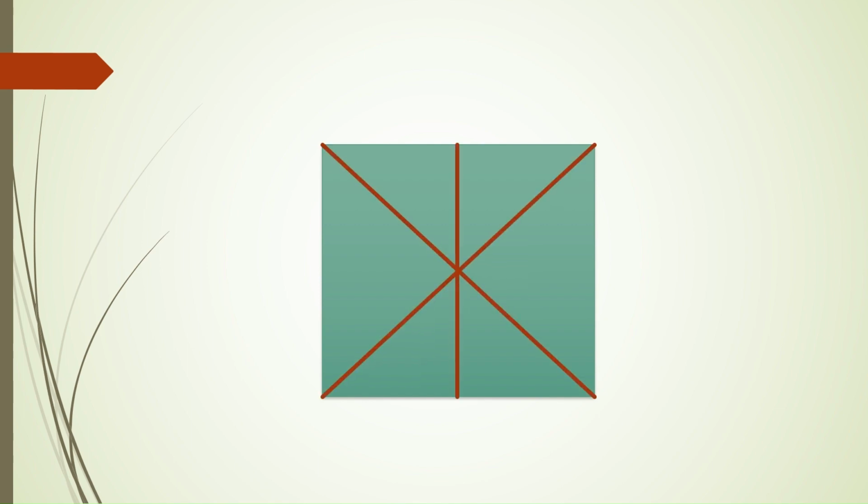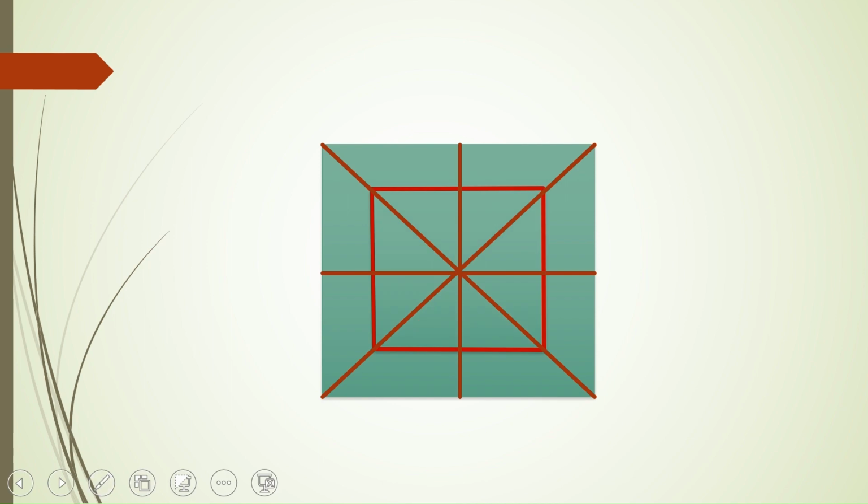When we join from the center to vertices, along with that, there may be lines joining to the sides as well. Now, see this example. Here we have two lines joining the vertices and one joining the midpoint of the sides. Even in this case, we just have to mark the number of triangles that we are able to see individually without any overlap, and the count should be multiplied with 2 to give the total number of triangles in that particular figure.